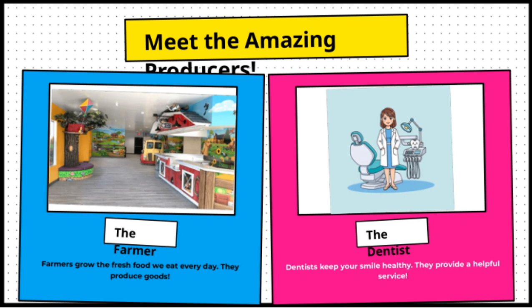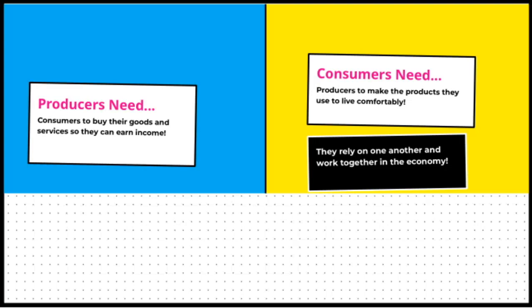So, when we think about the overall theme of this presentation, understanding who produces the things we rely on, these examples show just how vital their work is. They might seem ordinary, but their contributions are truly extraordinary. They rely on one another and work together in the economy.